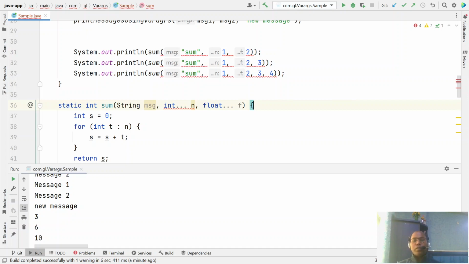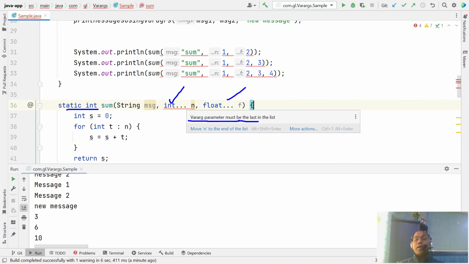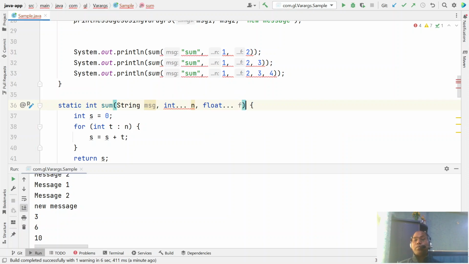So in one method signature, the variable argument must be in the last position. If you write more than one, that means it is in the middle. So you cannot write more than one variable argument parameter in any method.